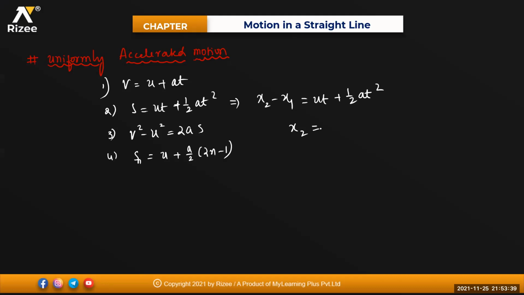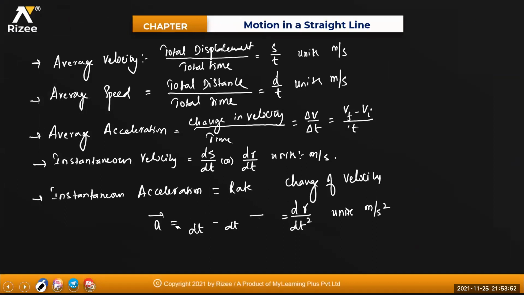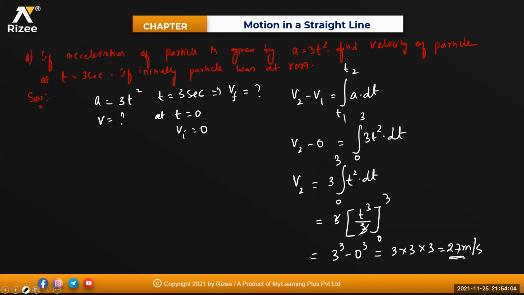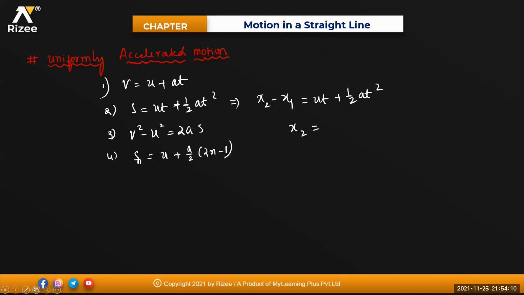So I can write from this, x2 will be equal to x1 plus ut plus half a t square.